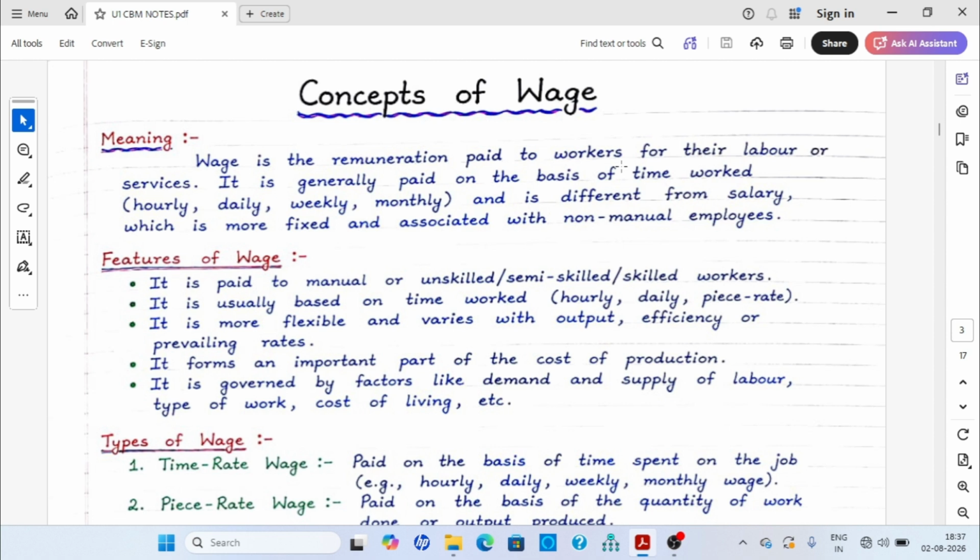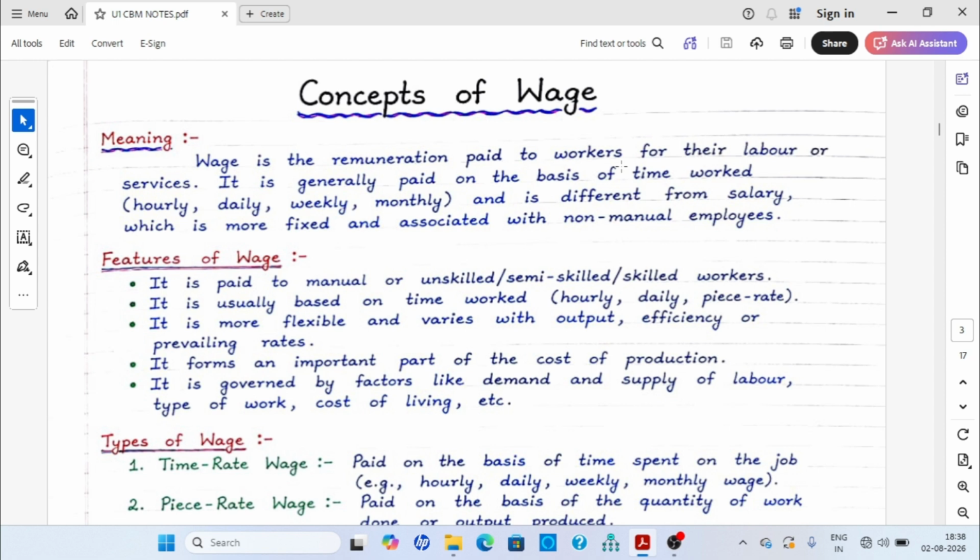It is usually based on time worked, like hourly or daily, right? It is more flexible and varies with output, efficiency or prevailing rates. It forms an important part of the cost of production, and it is governed by factors like demand and supply of labor, types of work, cost of living, etc.